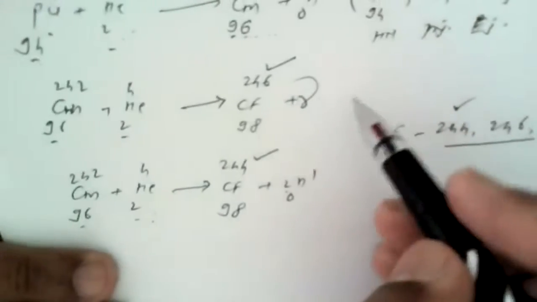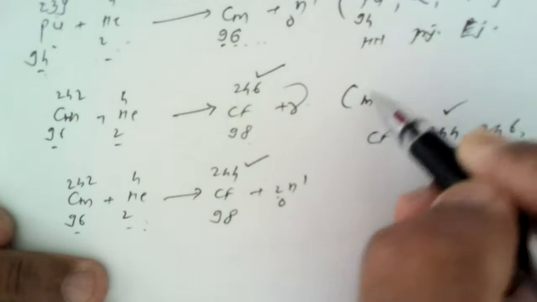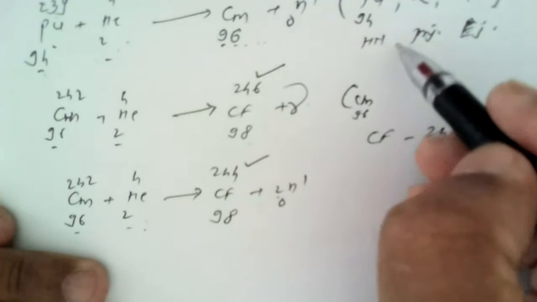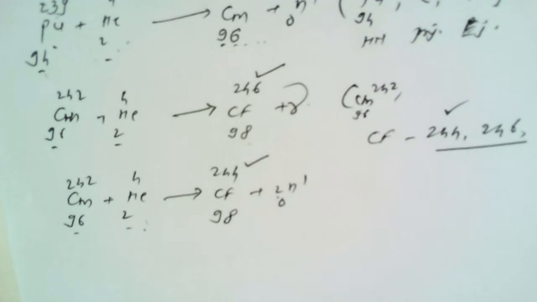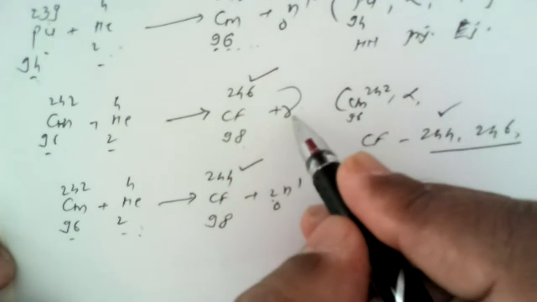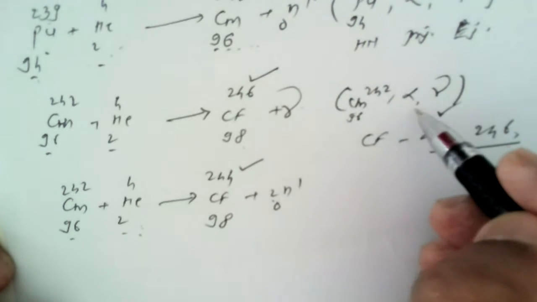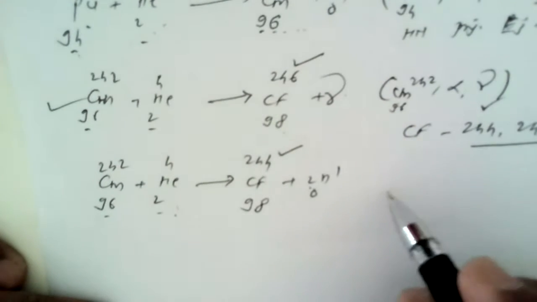Similarly, we can write this reaction also. This reaction is curium 96, 242. The projectile used here again is helium, that is an alpha particle. So alpha, and the particle that is ejected, the ejectile, is a gamma. So curium, alpha, gamma indicates the entire reaction.